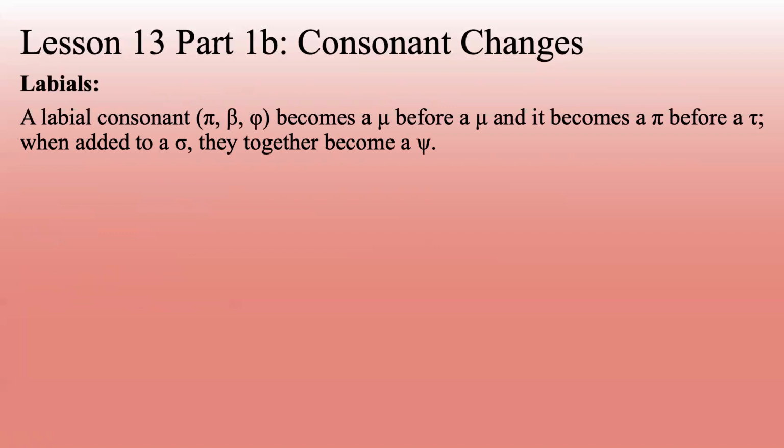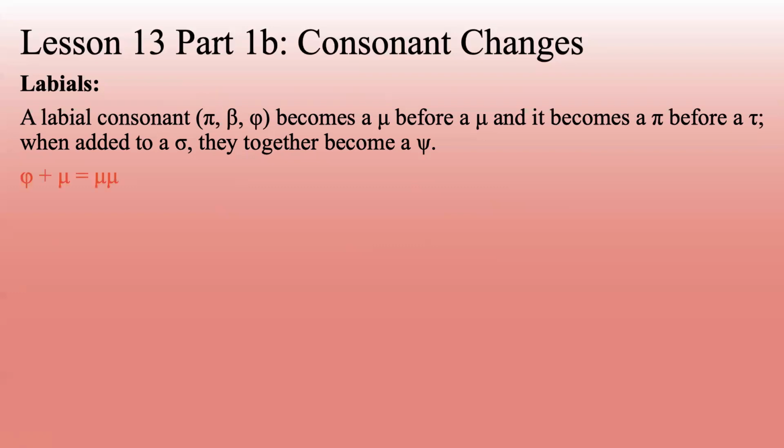All right, then we've got the labials. A labial consonant, a pi, a beta, or a phi, all the ones made with your lips, become a mu before a mu and become a pi before a tau. When added to a sigma, they together make a psi. That's a little bit tricky.